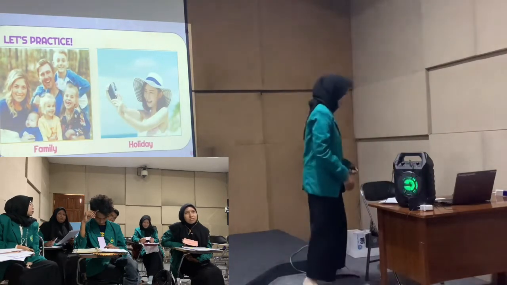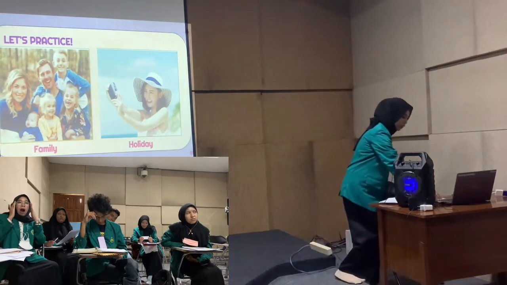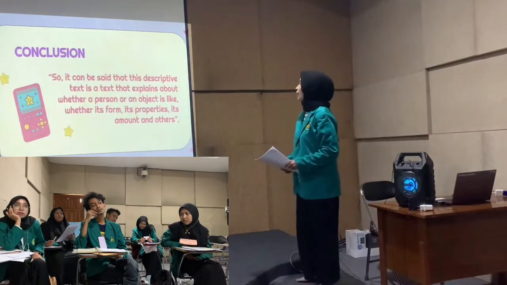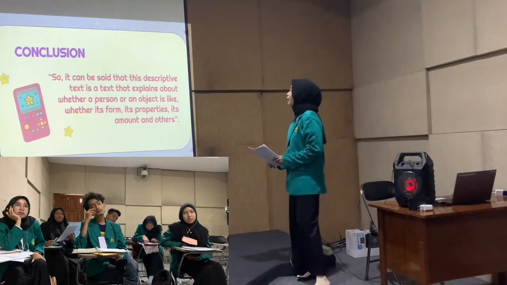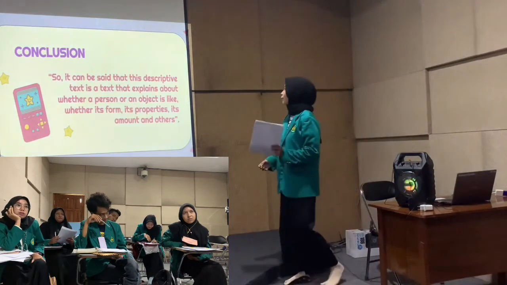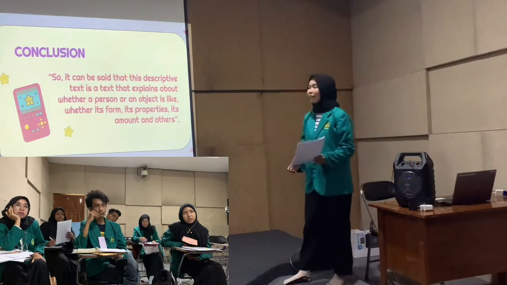Okay, good. The conclusion of this material: it can be said that descriptive text is a text that explains what a person or an object is like, whether its form, its properties, its amount, and others.